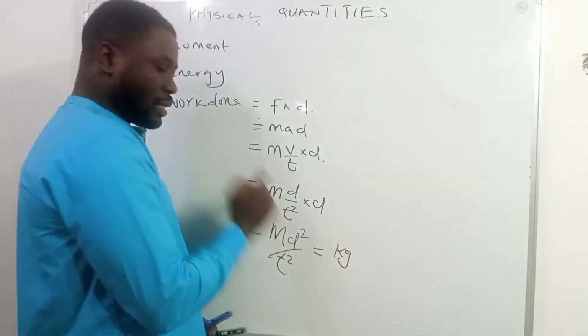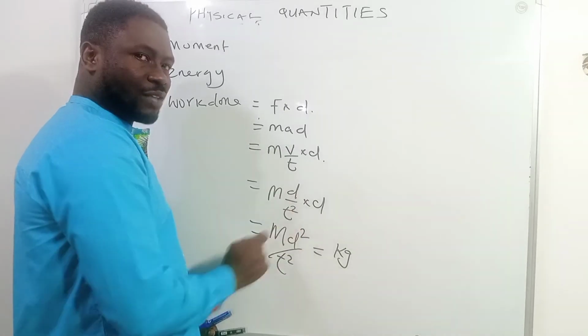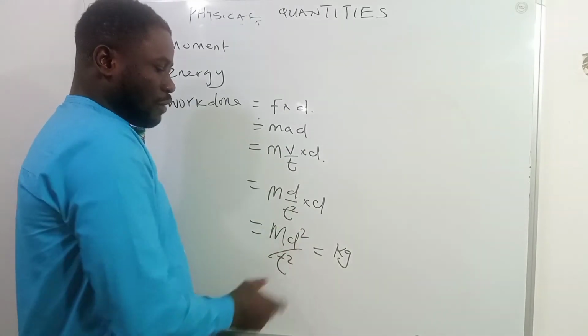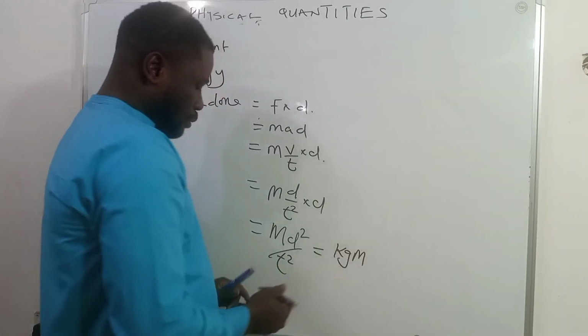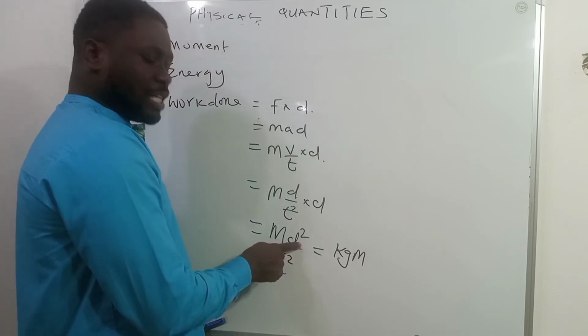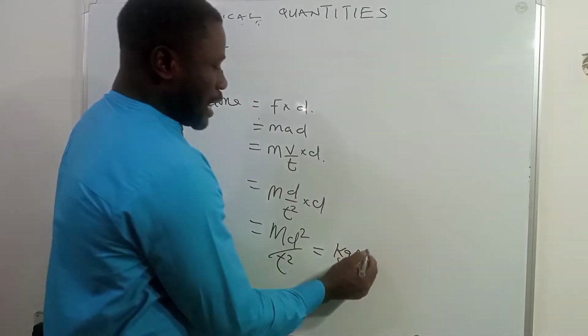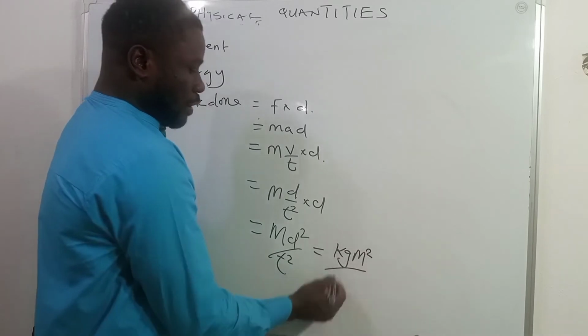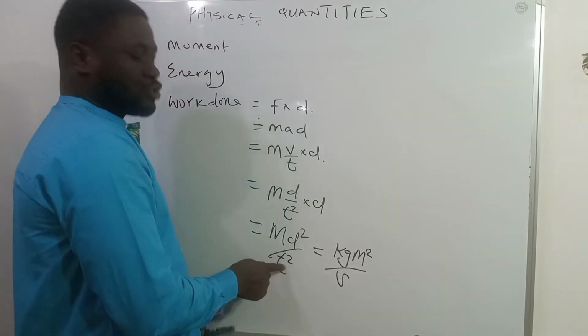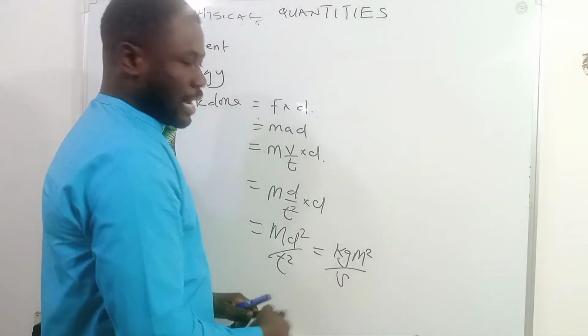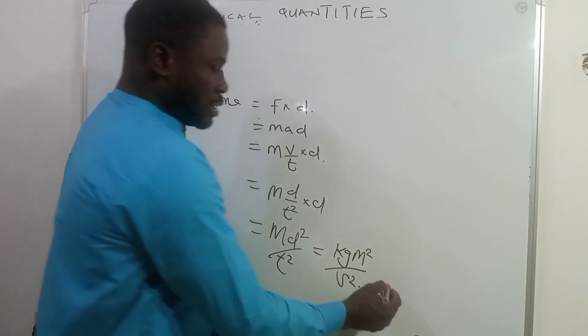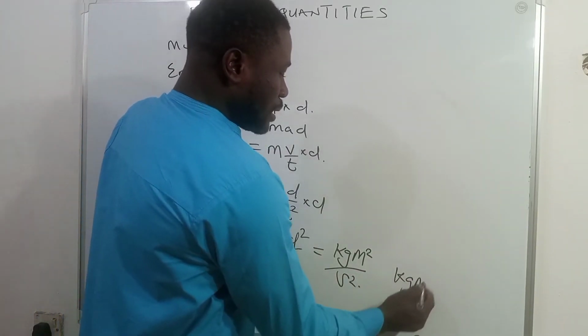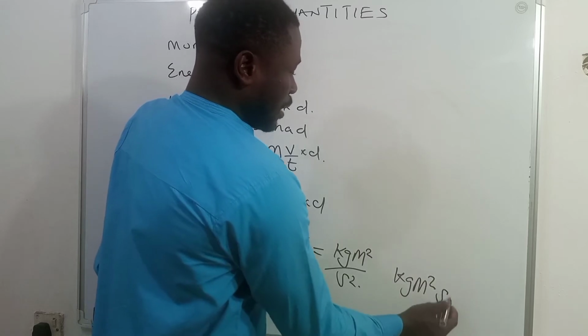But they both are the same when you consider them in terms of their unit. And so the unit of d here is what? Meter. Where since the d is raised to power 2, the meter has to be raised to power 2, then all over what? Second. Where the t is raised to power 2, therefore the second here has to be raised to power 2. And so this now becomes kilogram meter square per second square.